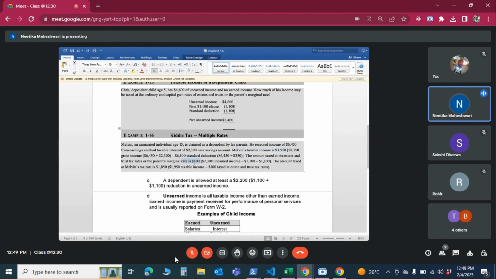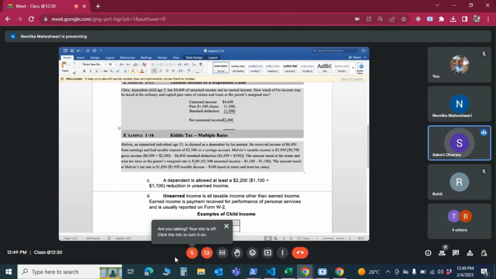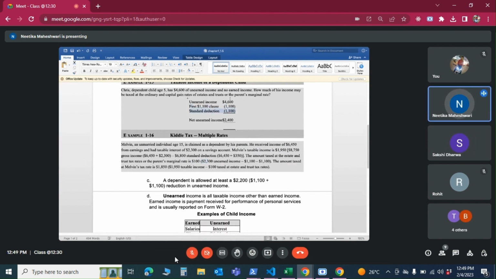Why? Okay, anyone else? Sakshi, can you? Ma'am, unearned income is $2,300, less the first $1,100 deduction, and then the standard deduction of $1,100 again. Correct. So this is applicable for only unearned income. And this is the same calculation. We are doing this only to figure out what is taxed at the parents' marginal rate.